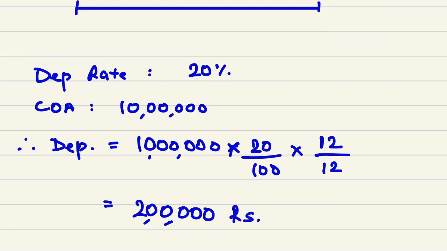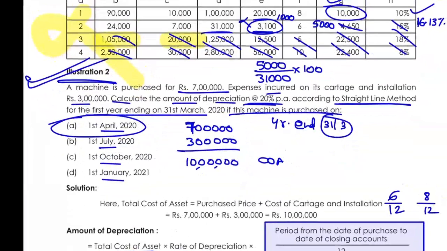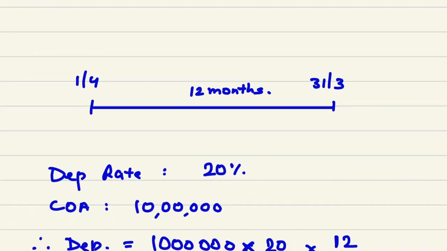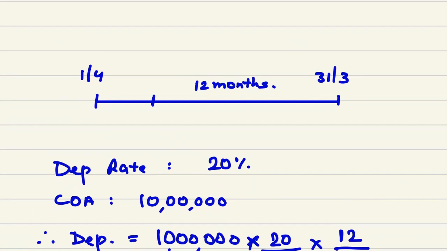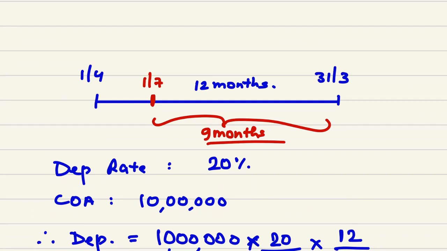But let's go to the second case. In the second case, if it is purchased on 1st of July, the months here are 9 months. How I calculated 9 months? July, August, September, October, November, December, January, February, March. So total 9 months over there.